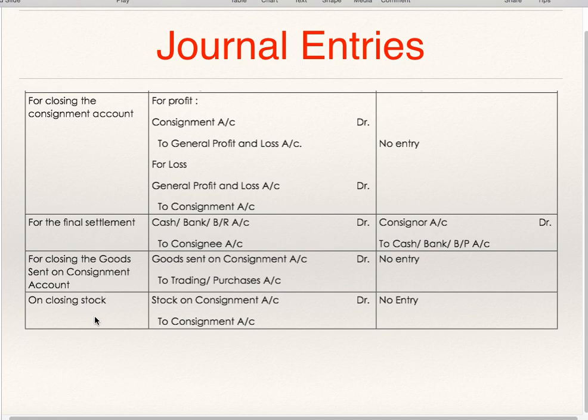Closing stock. Closing stock is always shown on the credit side of consignment account. Stock on consignment account debit to consignment account. No entry is to be passed in the books of the consignee.